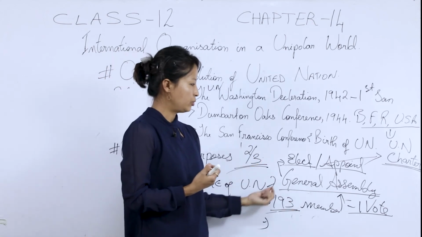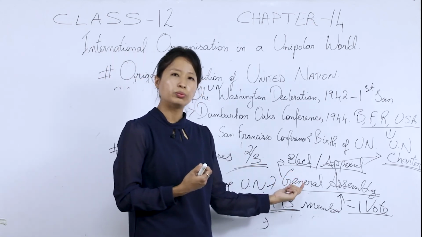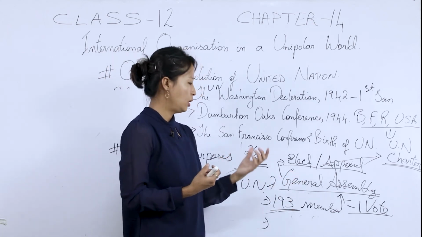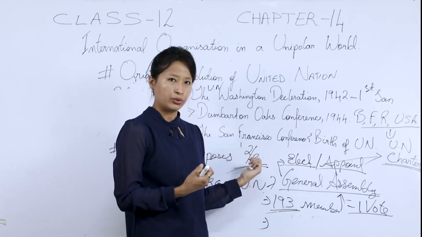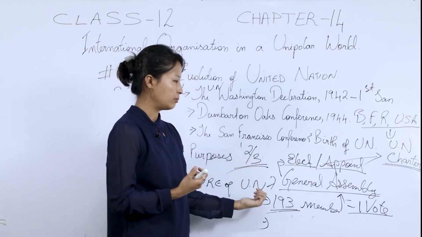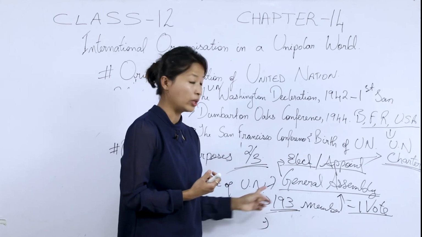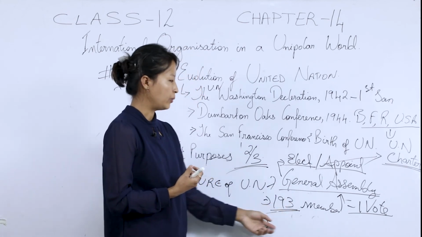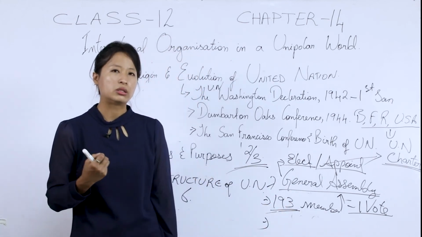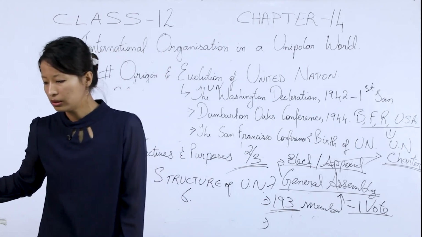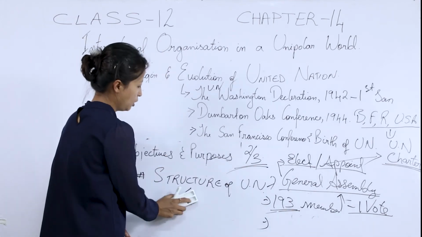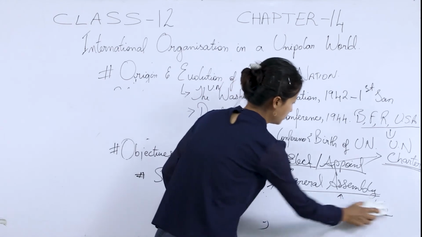When it comes to elections of the non-permanent countries, they need a two-third majority from the 193 members. And relating to other questions, they only need a simple majority. So these are the major functions of the General Assembly.